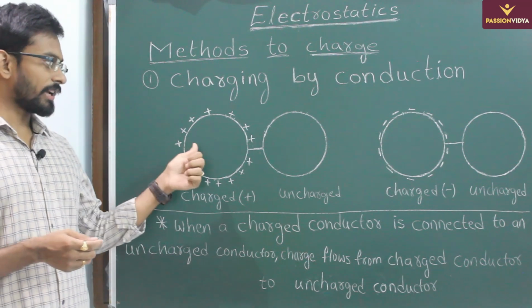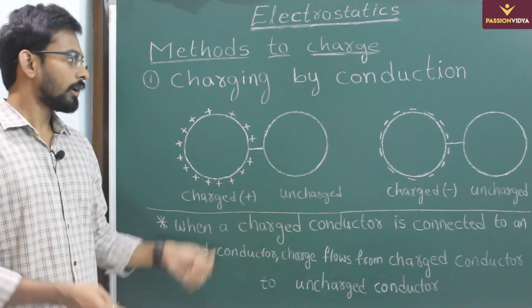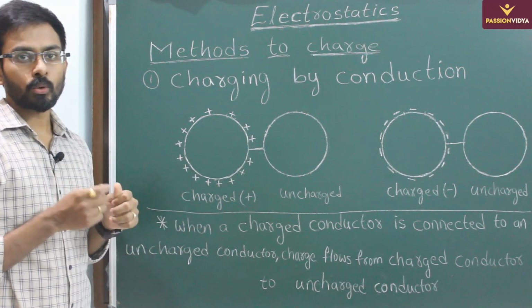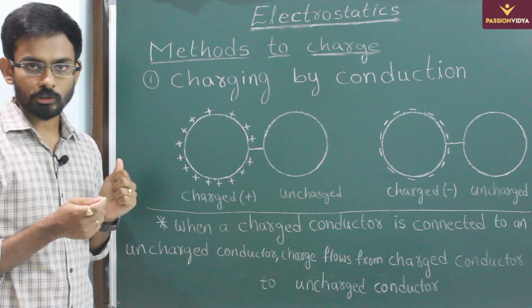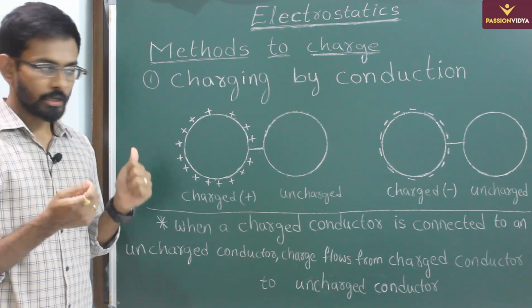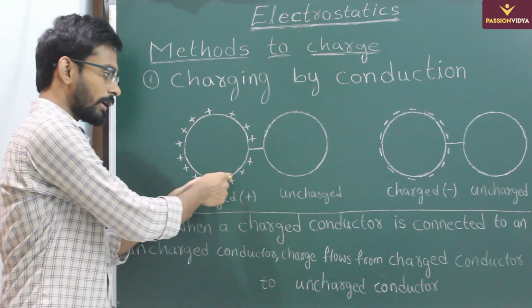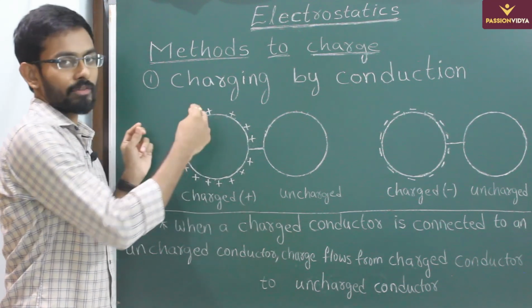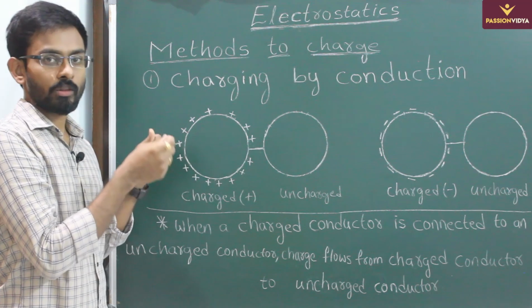So let us consider a positively charged conductor. Now these positive charges always want to keep the separation as maximum as possible due to repulsion. The maximum separation will be when they lie on the surface. They cannot move away from the surface, so they just settle on the surface.